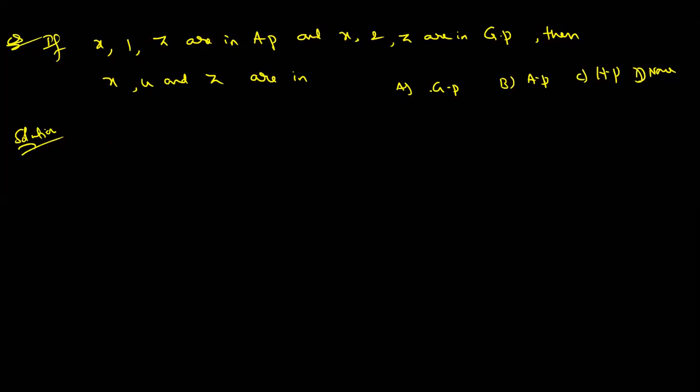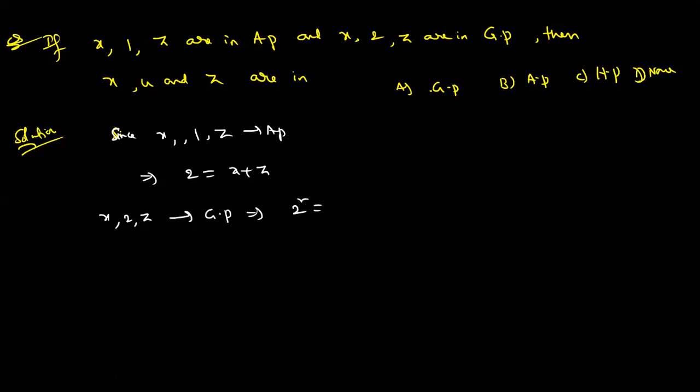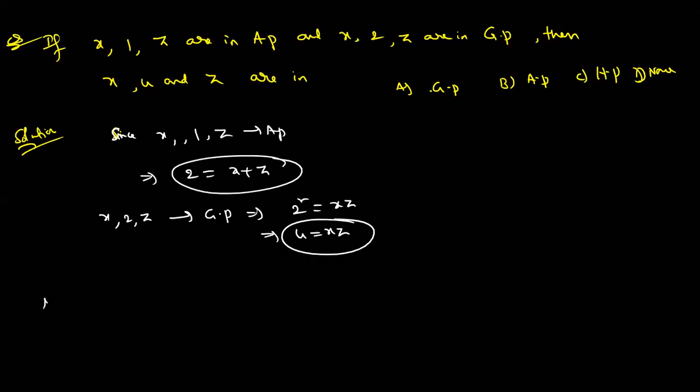Yes, good. So clearly, since the condition is given, x, 4, z are in AP, what is the condition here, students? 2 into 4 is equal to x plus z. See, x, 2, z are in GP, what is the condition? 2 square is equal to xz. That means 4 is equal to xz. Now, x, 4, z are in dash. That is the question.